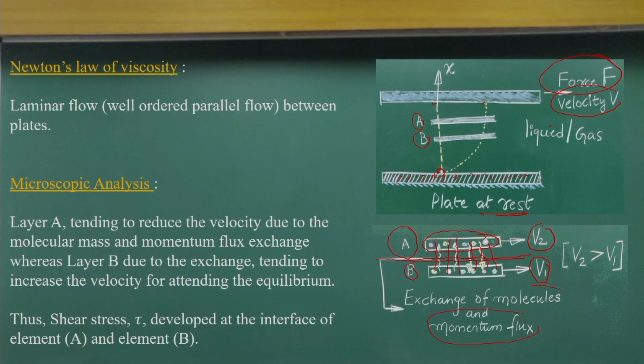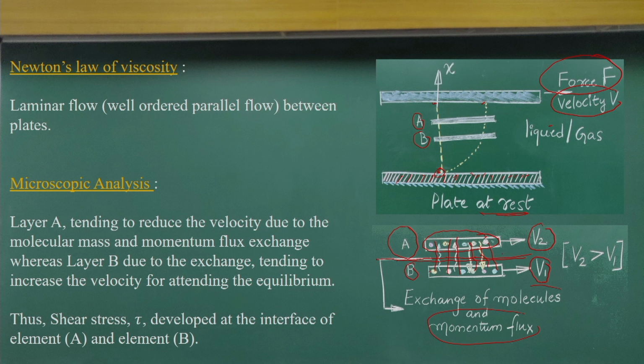We cannot see how the molecules move in random motion or collide with each other, but conceptually there is a mass flux going up and a momentum flux exchanging between the layers.